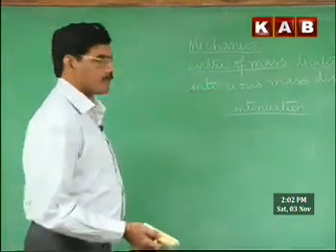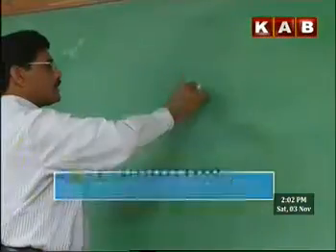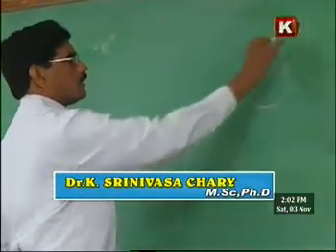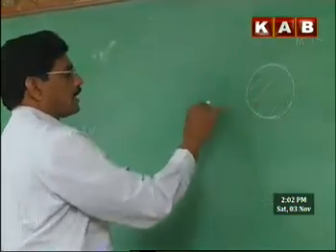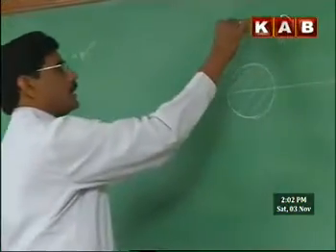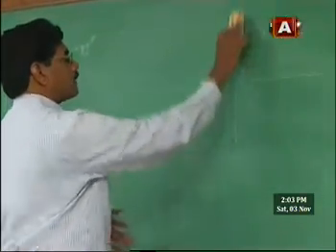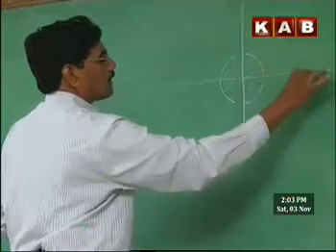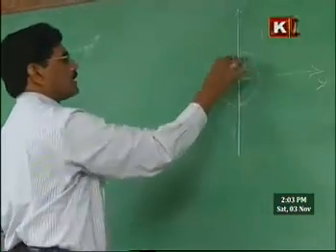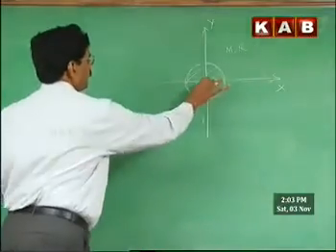Homogeneous mass distribution. Let us consider a special case, a uniform circular disk of mass m and radius r. Let it be arranged in the xy plane such that the center of the disk is at the origin of the coordinate system. So, the center of the disk is located at the origin of the coordinate system here.